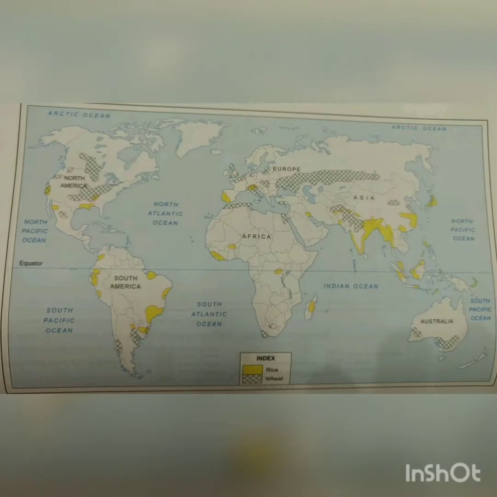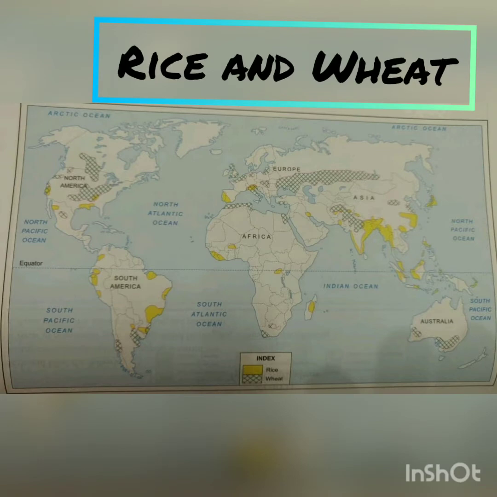Now students, see rice and wheat producing countries in the world map. Rice producing countries are India, Bangladesh, Japan, Sri Lanka and USA. Students, rice producing countries are highlighted with yellow color, and now wheat producing countries: Russia, USA, Canada, Australia, China and India.